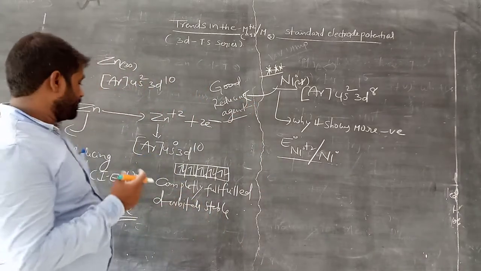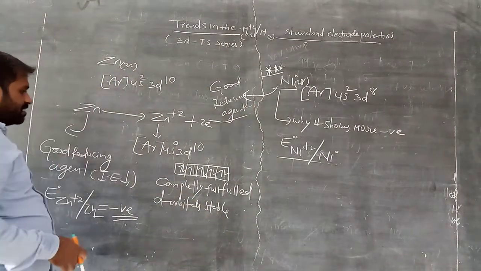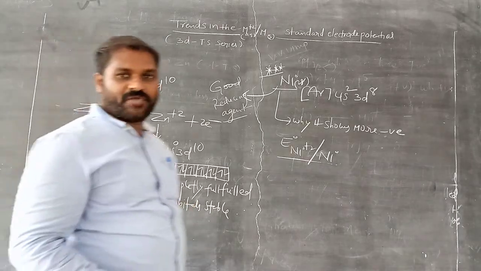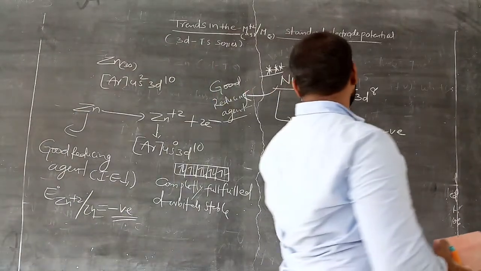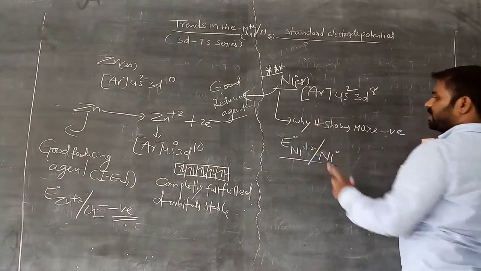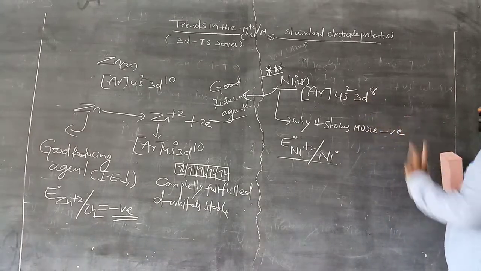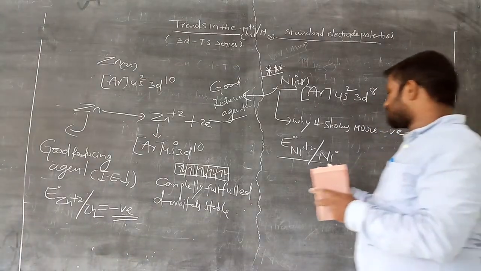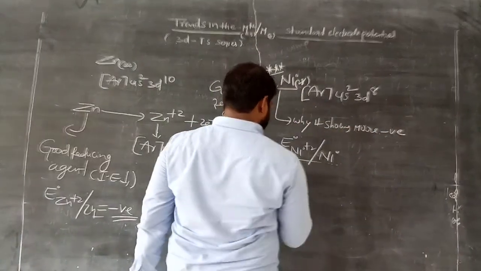In the case of zinc and manganese, we follow the stable electronic configuration of the d block. They easily lose the electrons. But in the case of nickel, we can't follow the d electronic configuration here.